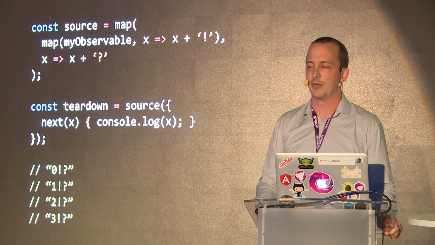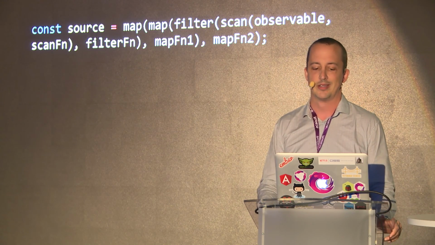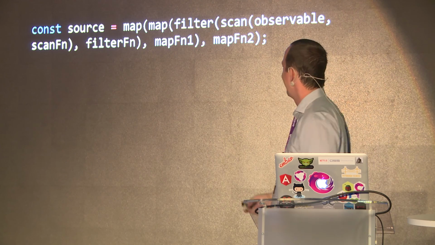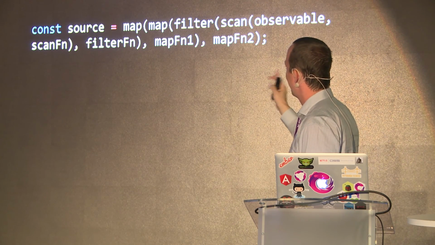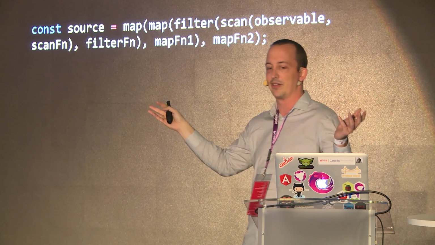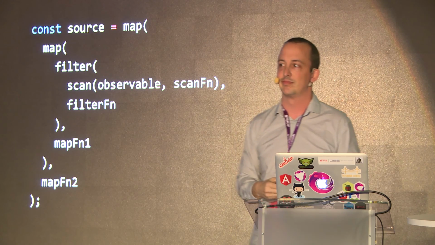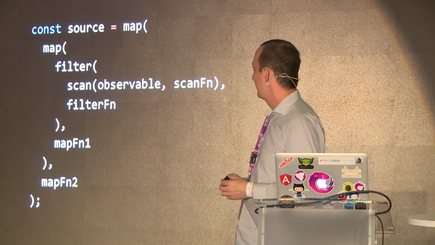But what happens when we want to have a couple maps and a filter? We really want to build out this chain. It's pretty gross, right? Here we're doing a scan, and then we've got a filter and a map, and we've got all the arguments going the other direction. We're kind of building out, I don't even know what this is. Maybe if we format it, it'll be better. Nope. It's still pretty nasty.